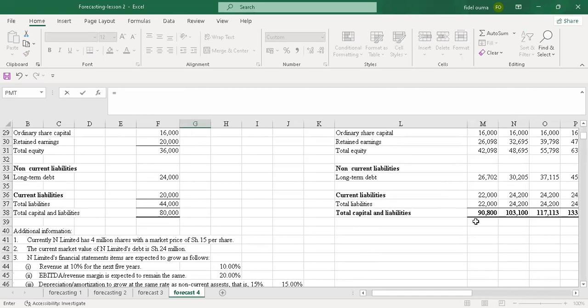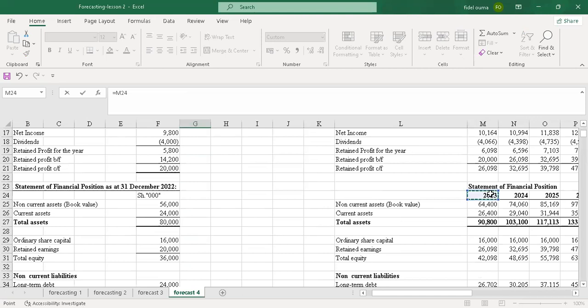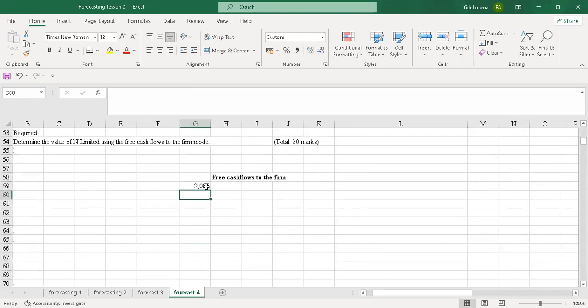So I'll just copy. Yeah, so I'll put general. Then I'll bold this. Then I'll create the bottom border.